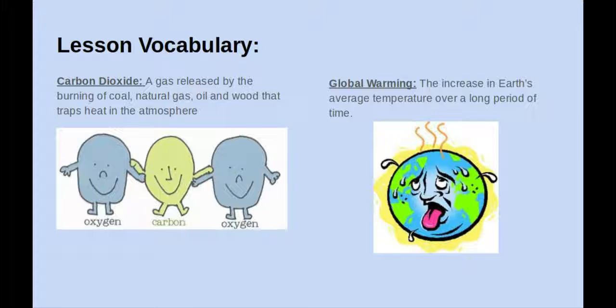There are 2 vocabulary words that are important to understand for this lesson. Carbon dioxide is a gas released by the burning of coal, natural gas, oil, and wood that traps heat in the atmosphere. Global warming is the increase in the Earth's average temperature over a long period of time.